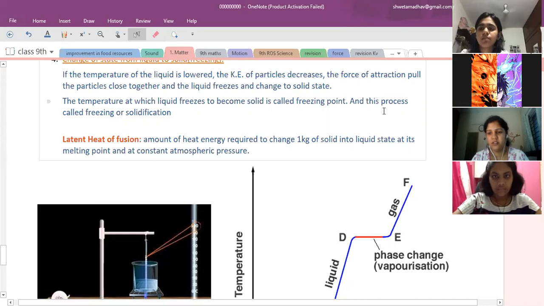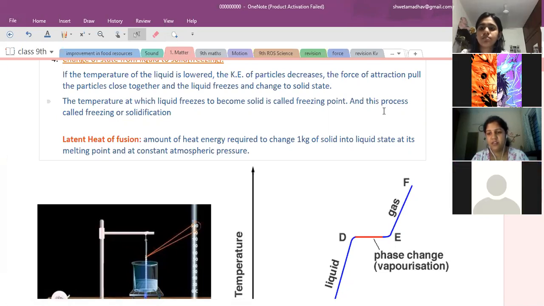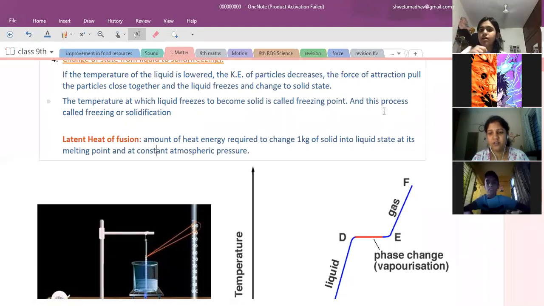You were there in the class, right? Yes. I have explained in the class itself. Can I say? Surya? Ma'am, when a liquid forms into a gas, that particular gas is called vapor.